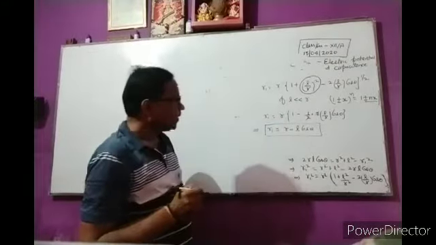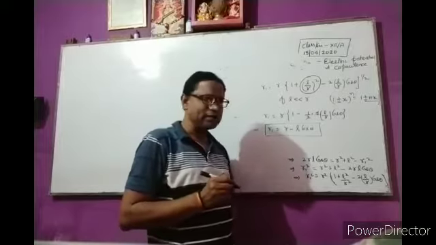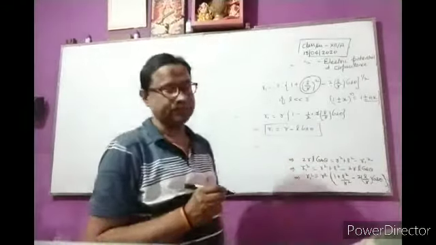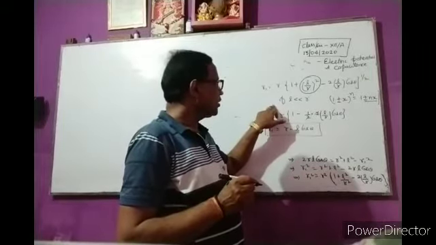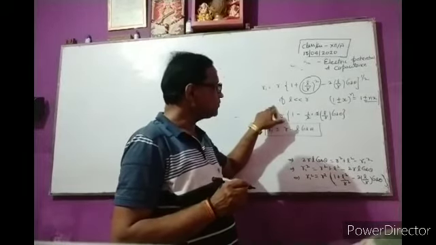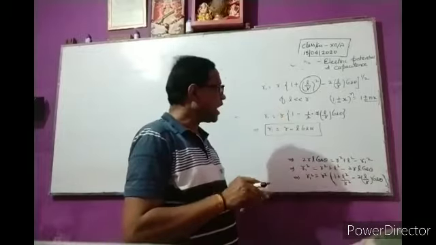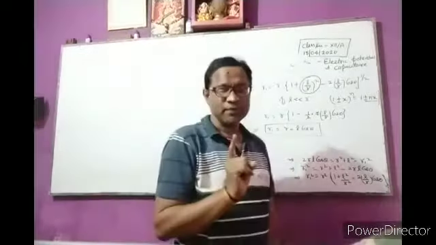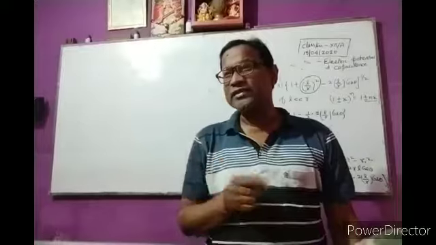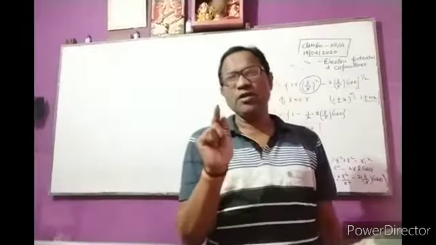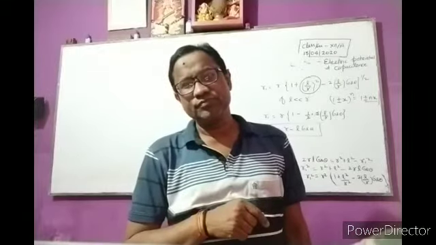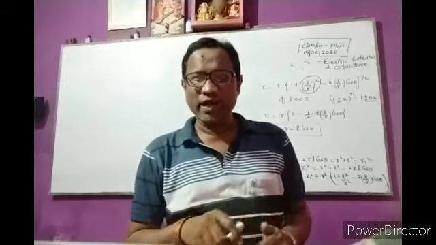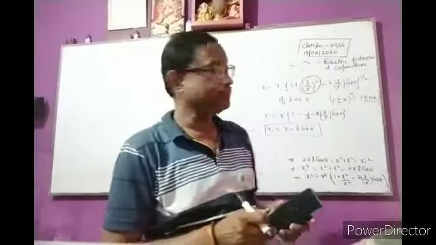Finally, r1 is equal to r minus l cos theta, applying binomial expansion under the condition l is very less than r. Clear? Next, again, calculation of r2.